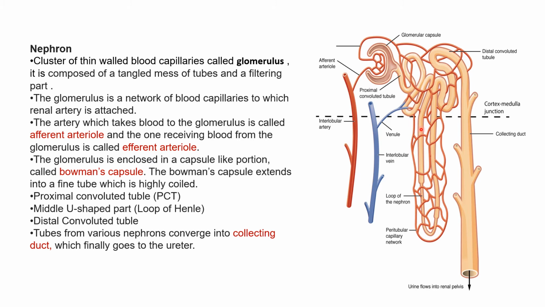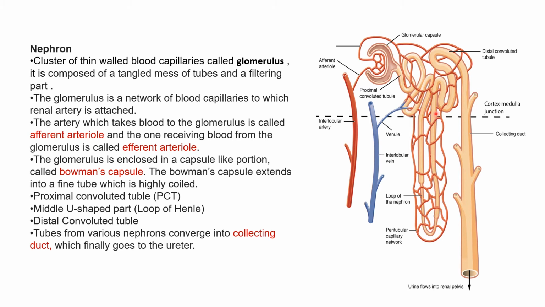Almost 180 liters of filtrate is made every day, but then it has to be absorbed because our body cannot afford to lose so much water. So this water and salts and sometimes vitamins are reabsorbed in proximal convoluted tubule as well as in Henle's loop, right?